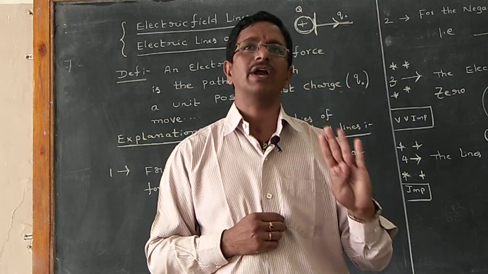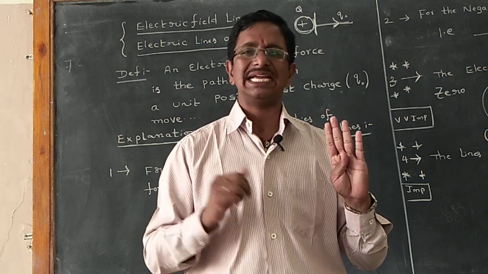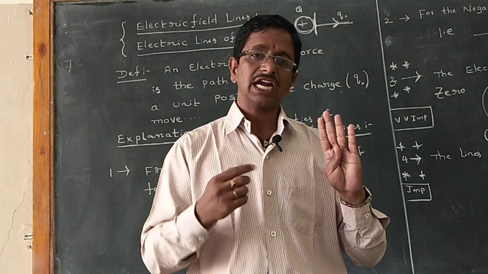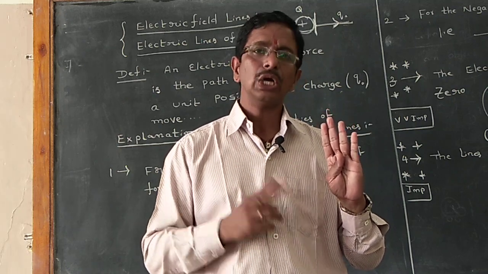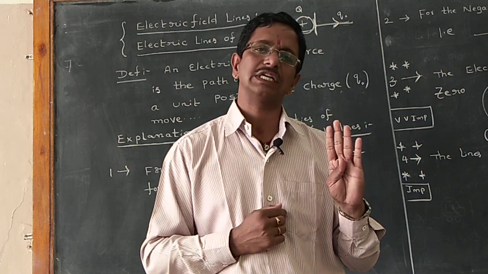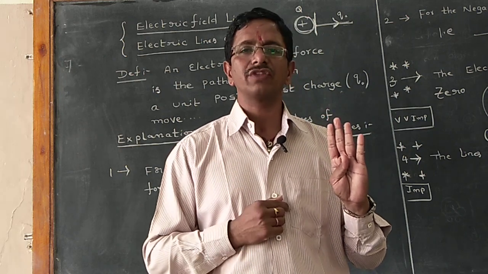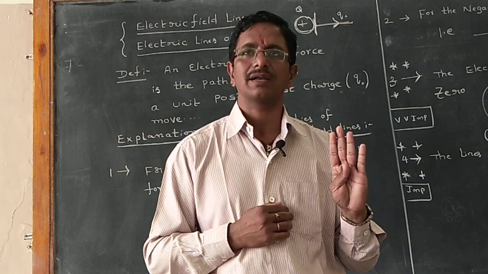Now point number 4. Two lines of the force cannot intersect. If intersect, at the point of intersection, we have to draw two tangents, but it is impossible. Therefore, two lines of the force cannot intersect each other.